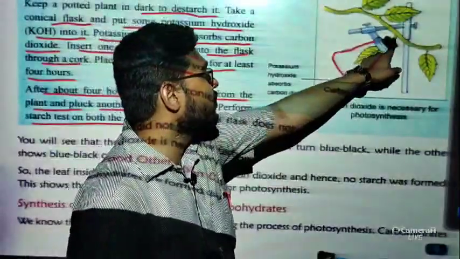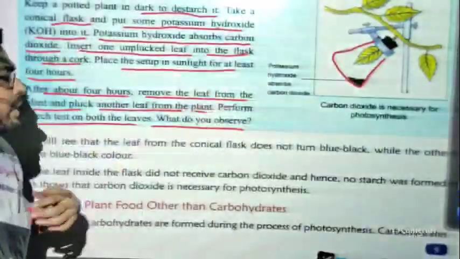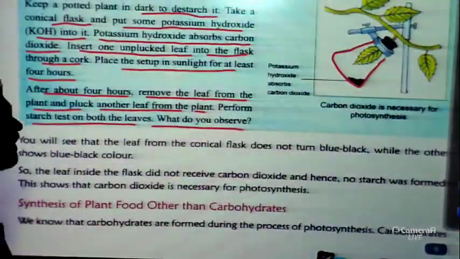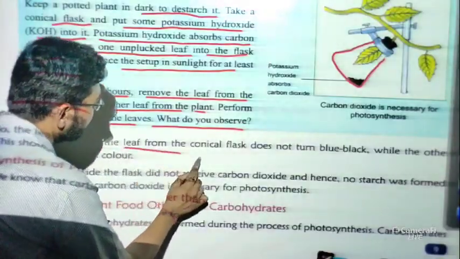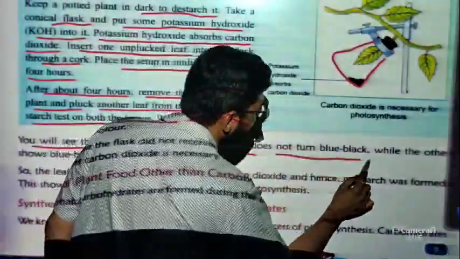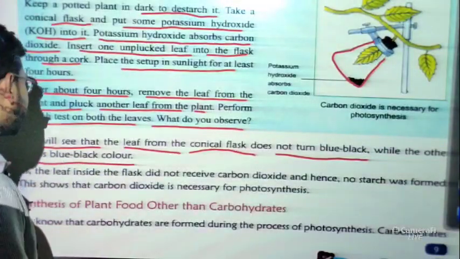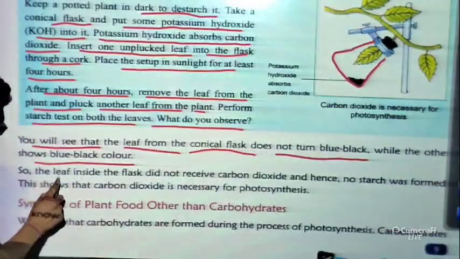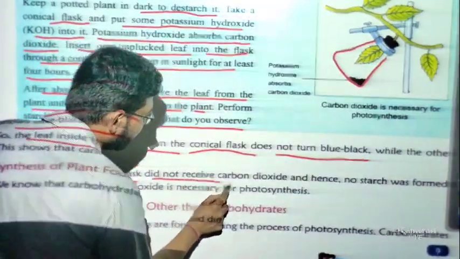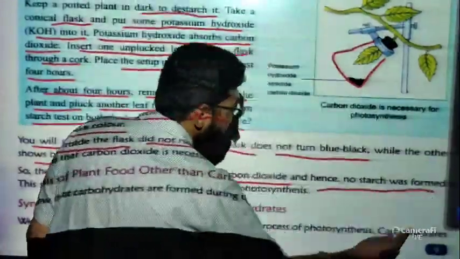So we have to do this activity for two things. First one, the leaf that is not plucked, and second one, a leaf we just tear off, and perform the test. Then what differences will we observe? You will see that the leaf from the conical flask does not turn blue or black, while the other shows blue or black color. So what can we conclude? The leaf inside the flask did not receive carbon dioxide, and hence no starch formed.